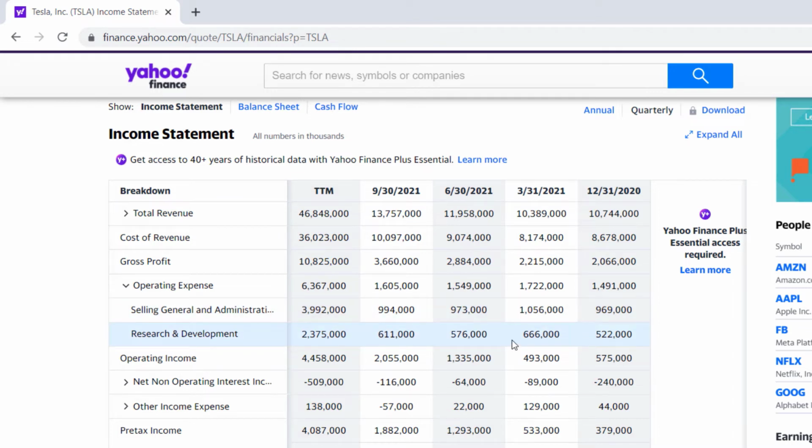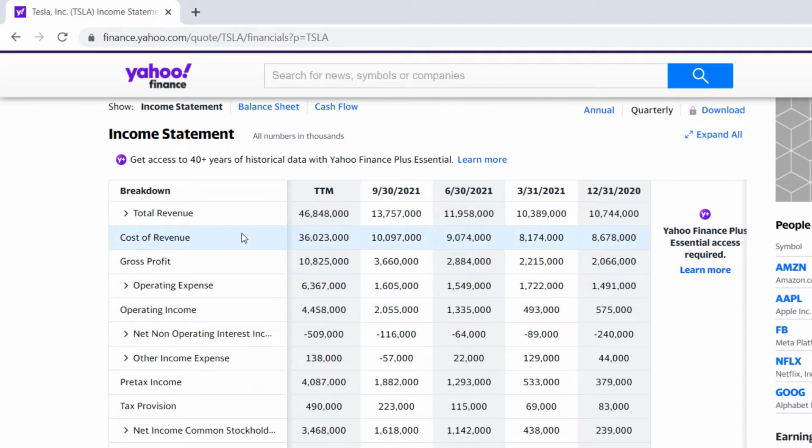If you see their money really going down in R&D, especially if they're a growth-oriented company, take Tesla or take Virgin Galactic, involved in space travel. If they're not putting money into developing space travel or building better and cheaper and more effective spaceships, then that could be a warning sign that they're cutting their costs in maybe an area they shouldn't. But you can see Tesla has a good balance here between SG&A and research and development. So that means new cars and new technologies are going to come out that are going to help Tesla drive that top line revenue, those sales, right?